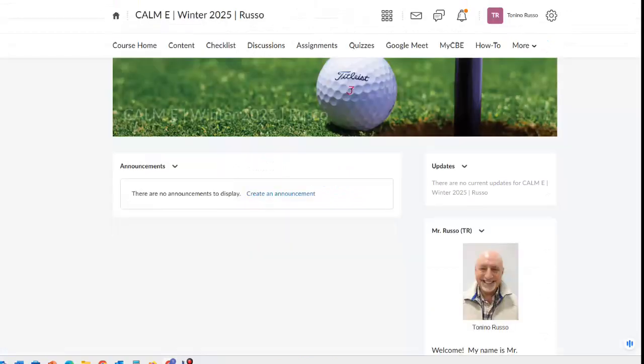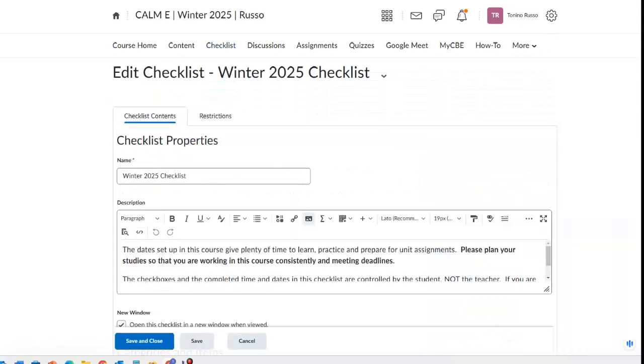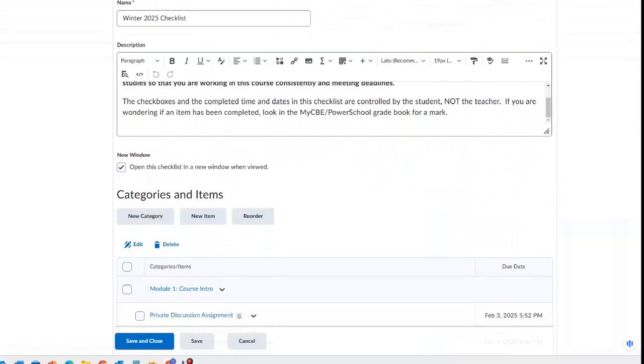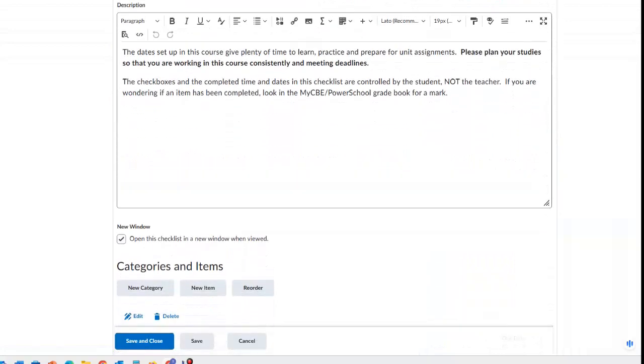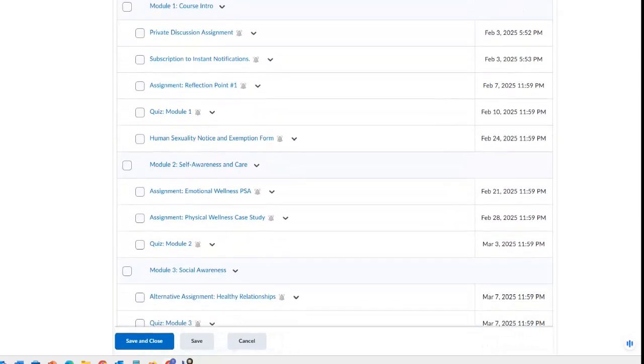So we'll go back to home. Then we've got the checklist. We click on this. The checklist tells us, let me expand this, what subjects and what assignments and when they're due. So you can see in Module 1, you've got the private discussion assignment, subscription, attendance notifications assignment. Those are due on the 3rd of February. You've got Reflection Point 1. That's due on the 7th of February. And then, once you've done Reflection Point 1, Quiz 1 will appear.